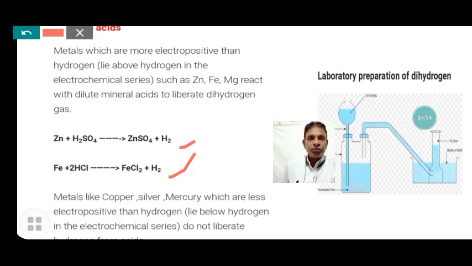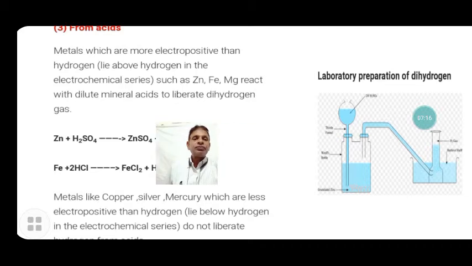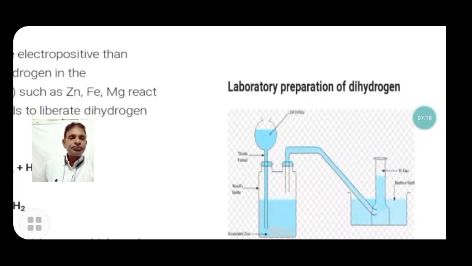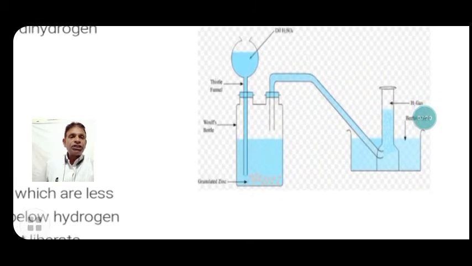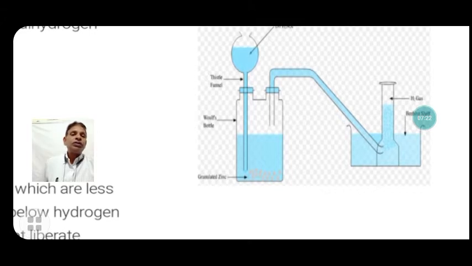Here the laboratory preparation of hydrogen figure is given. Zinc granules are taken in the bottle, and when hydrochloric acid is poured onto the zinc granules, hydrogen gas evolves.